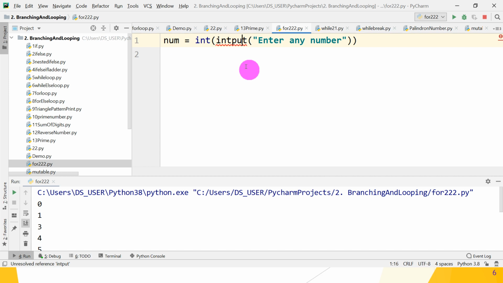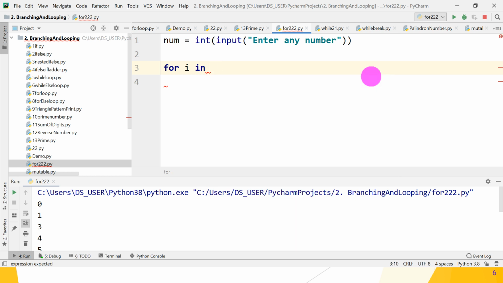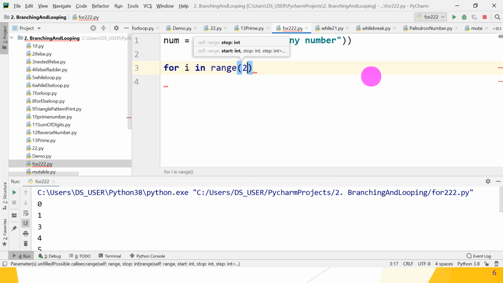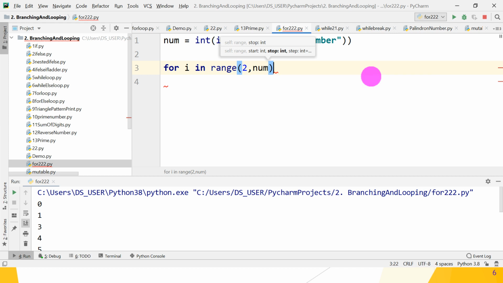Yes, you know that. Then we want to check, so for i in range. What is the range? Range means we want to divide that number from 2 to num.